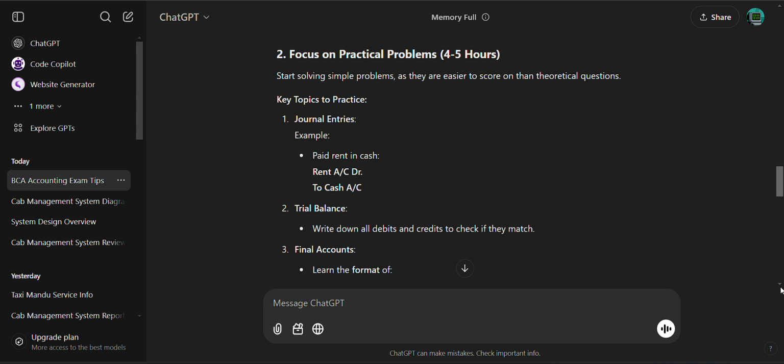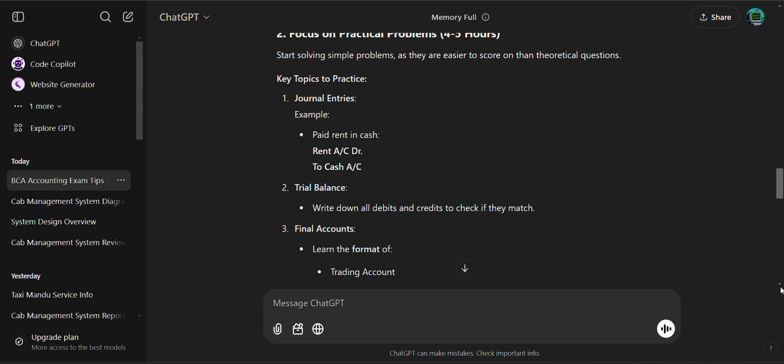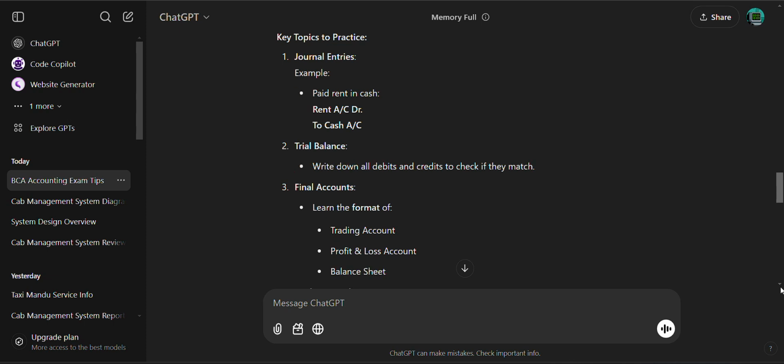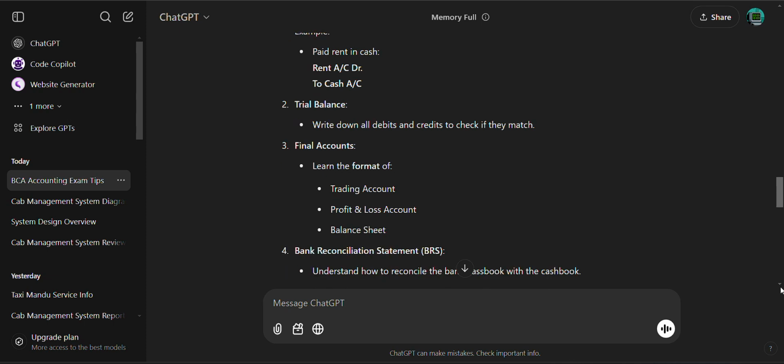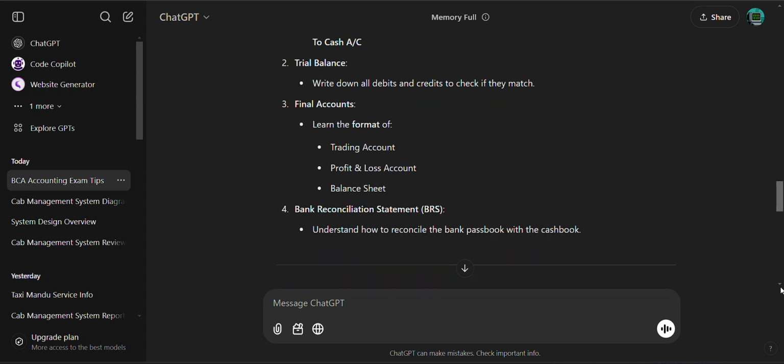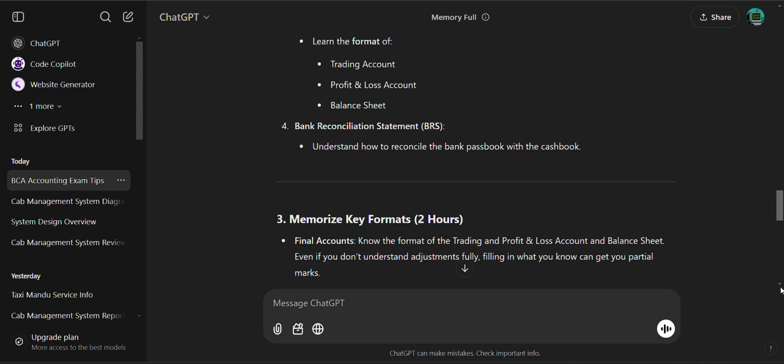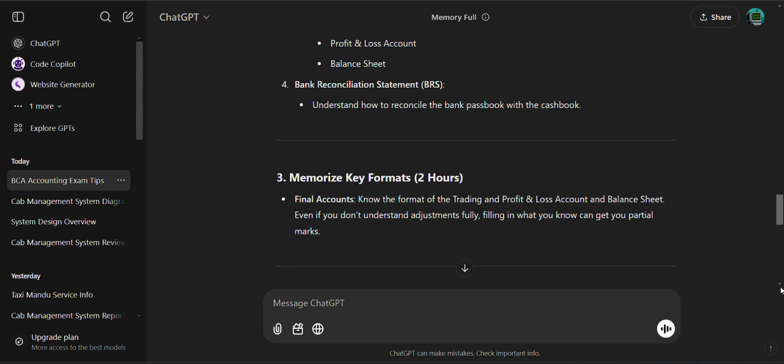Focus on practical problems. Journal entry: paid rent in cash, rent account debit to cash account. Trial balance: write down all the debit and credit to check if they match. Final account: learn the format of trading account, profit and loss, balance sheet. Bank reconciliation statement: understand how to reconcile the bank passbook with the cash book. Memorize the key format. Final account: know the formula of trading and profit and loss account and the balance sheet. If you don't understand the adjustment fully, fill in what you can.